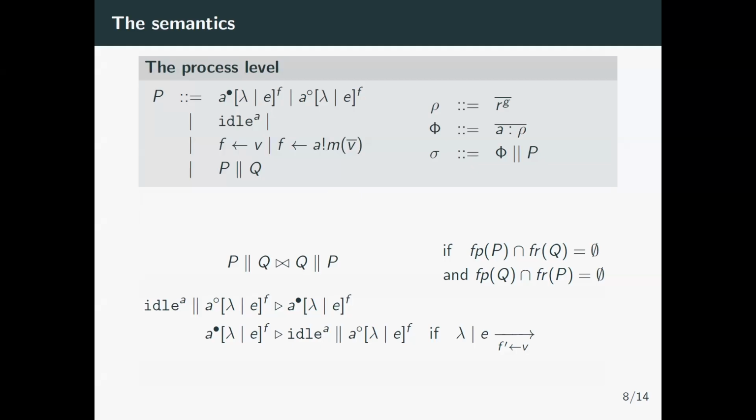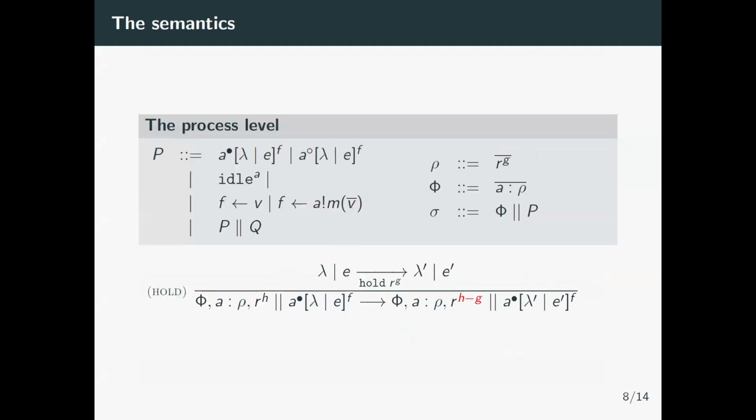And what I said before about this converging scheduling is modeled here by allowing a precongruence to start a suspended thread, and we can only go idle if the expression is trying to perform a reading of a future, that is an await, and this is the only way we can yield control. So I'm just going to show the most important semantic rule, the one where resources are consumed. It basically tells us that if an actor is trying to execute a thread that will try to hold a resource in mode G, it will have to modify the state. We update the thread and modify the state with the residual H minus G, which can be undefined because it's a partial function. And if it's undefined, our computation is stuck.